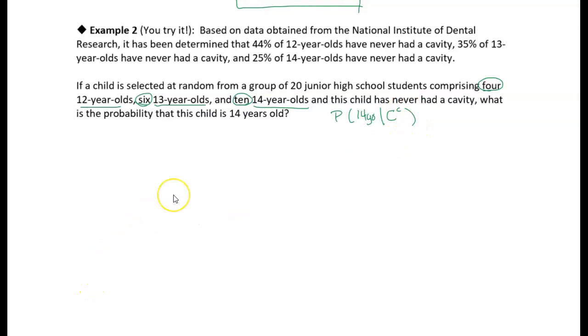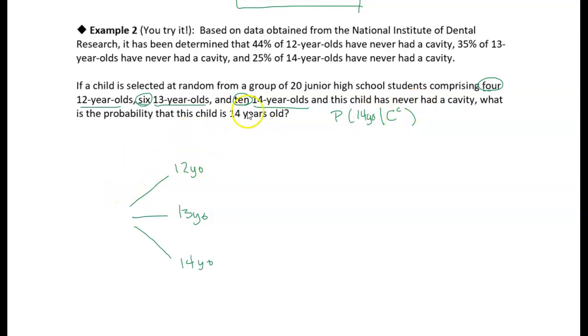We're going to break this down into a finite stochastic process. We're just going to look at the chance events. We chose a child at random, and that child could have been 12 years old, could have been 13 years old, or they could have been 14 years old. That's our first stochastic event: we're choosing a student.